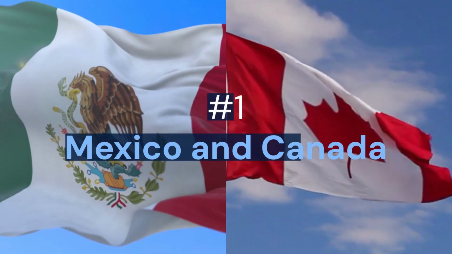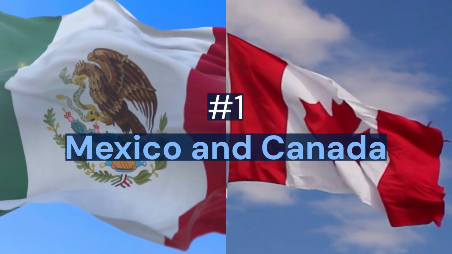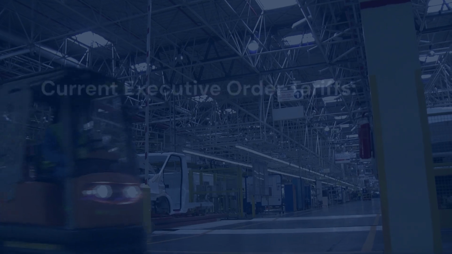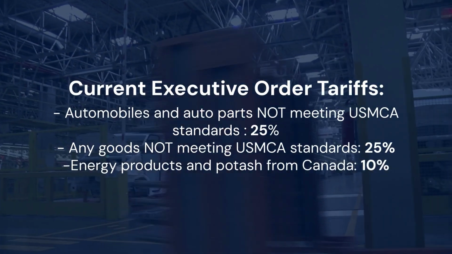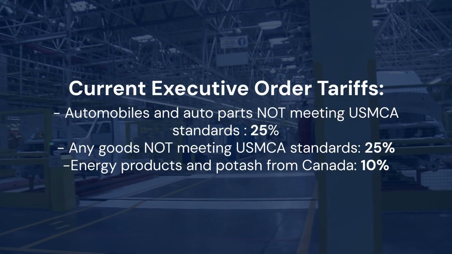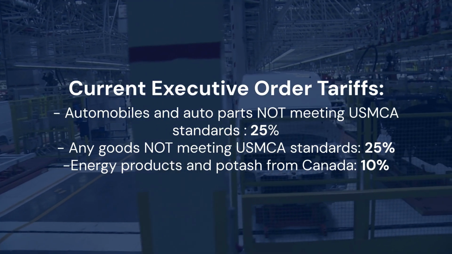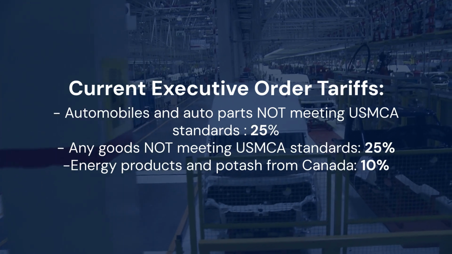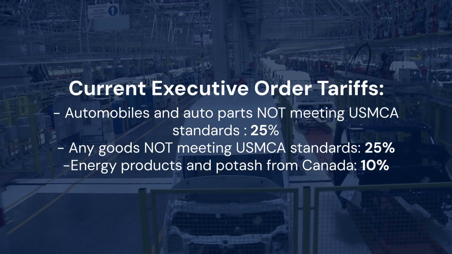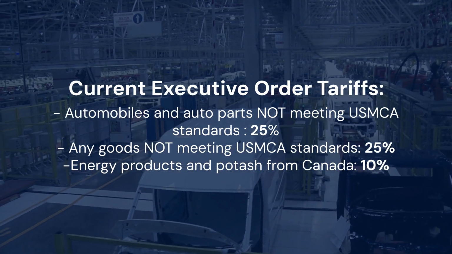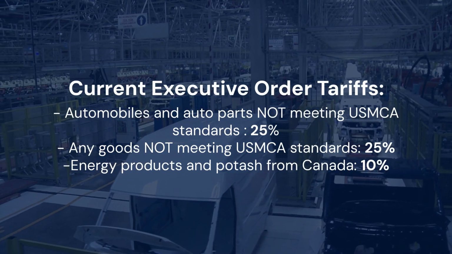Up first, Mexico and Canada, two nations that currently have a free trade agreement with the U.S. in the form of the USMCA. Through a few different presidential executive orders, the following import tariffs currently apply. 25% ad valorem fee on automobiles and auto parts that do not meet USMCA origin rules. 25% on any goods other than energy-related products from Canada and potash, which are charged 10%.